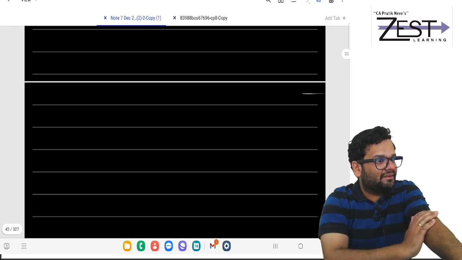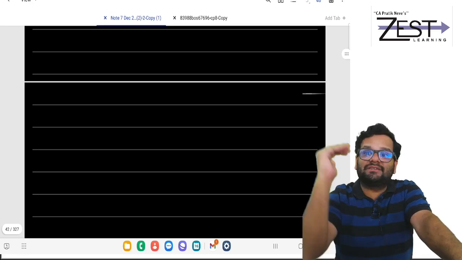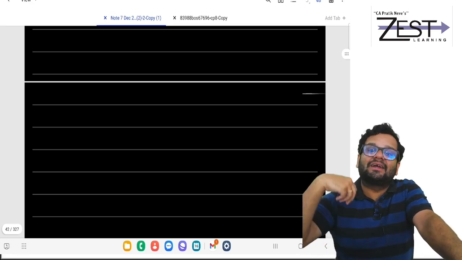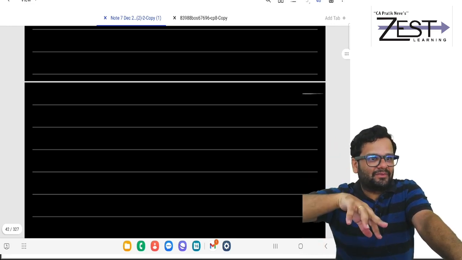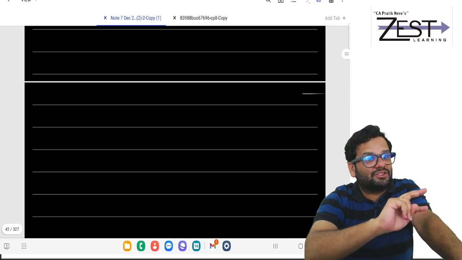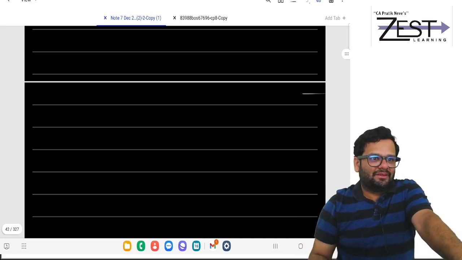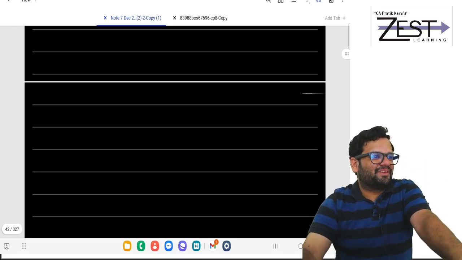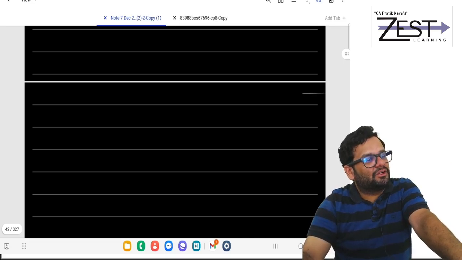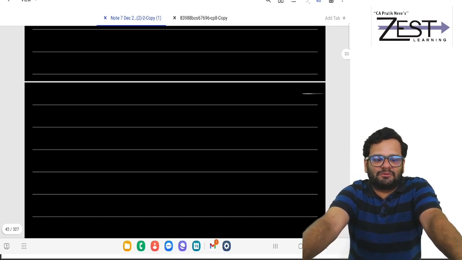So after you consider clubbing, then set off and carry forward. Set off intra-head, inter-head, then carry forward. Intra-head, same head. HP loss set off against HP income. PGBP loss set off against PGBP. It is called as intra-head. But intra-head has got restriction. What restrictions? Loss from specified business can be set off only against income from specified business.